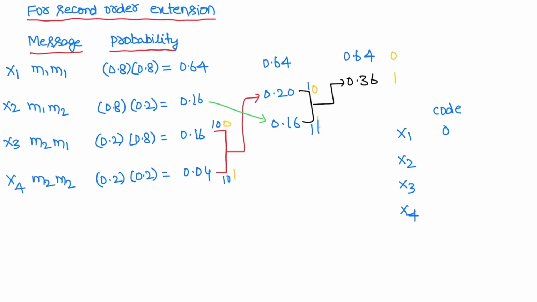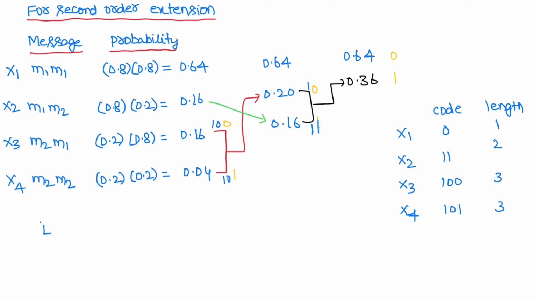For symbol x3, the code is 1 0 0. For x4, it is 1 0 1. Now the code lengths are 1, 2, 3 and 3. From this, calculate the average code length.